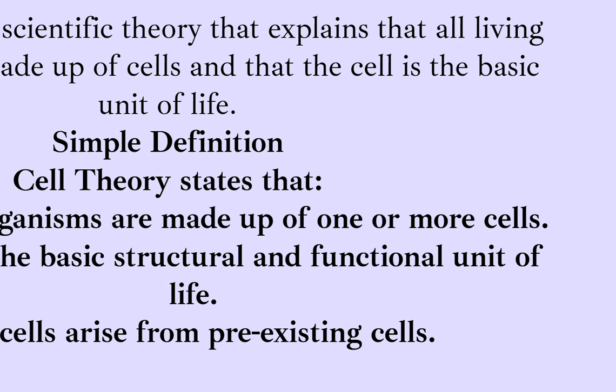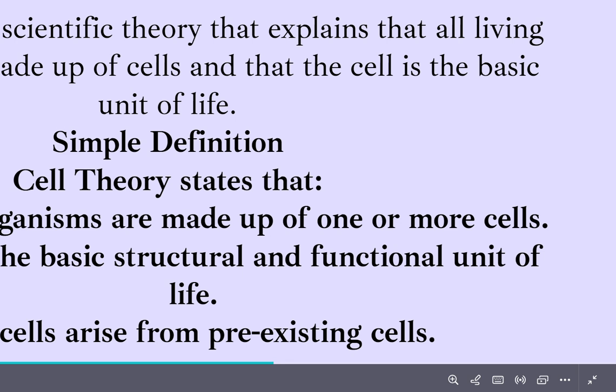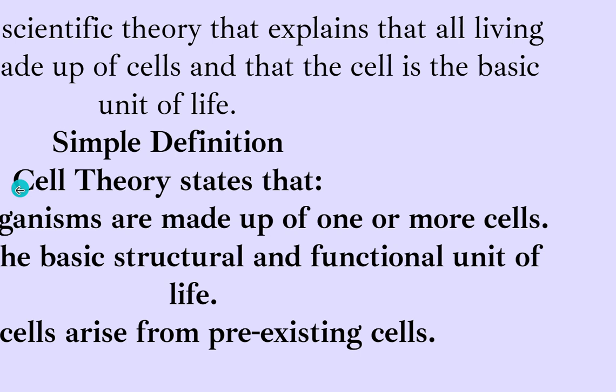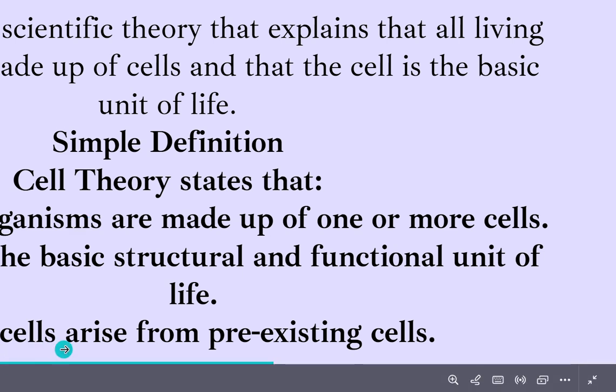When an organism grows, it grows by dividing. The cells divide. The cell which is already there will divide and give rise to two new cells. So the cell theory states that all cells arise from pre-existing cells.